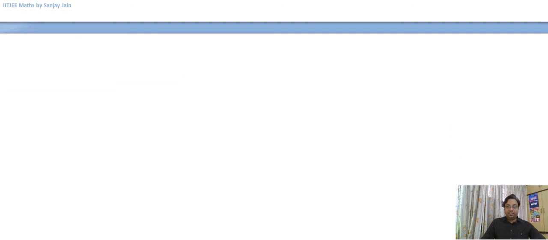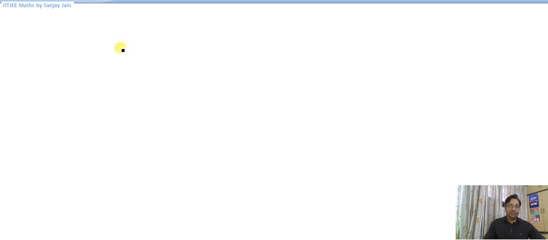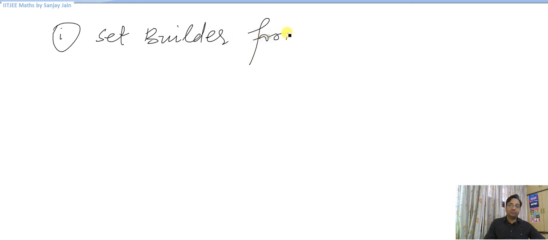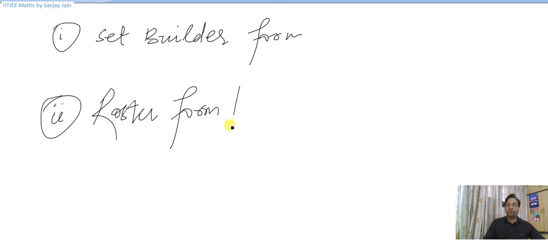Okay? Now this is one of the ways of writing the set. There can be broadly two ways. One is set builder form, another is roster form or tabular form, right?